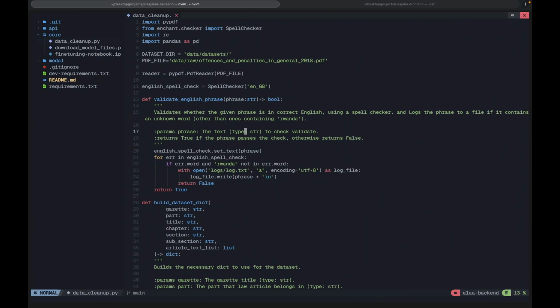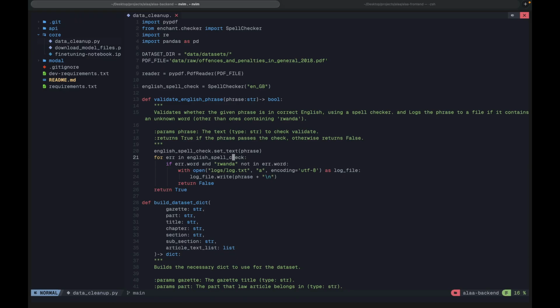So this is why we're using an English speller, and it's going to look at each phrase. Whenever it sees an English phrase, it's going to say everything is good. Whenever it sees a phrase which is not in English, then it goes back. Yes, so this is what this function is doing. The validate English phrase: I give it a phrase, and then it's going to look at each part of the phrase, which is the word, and then it's going to check.